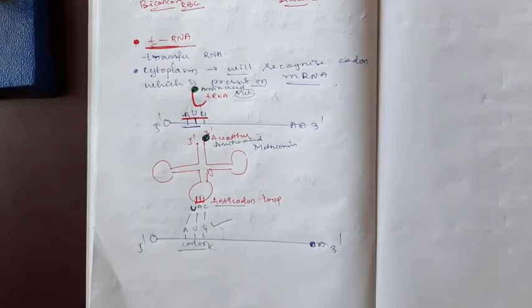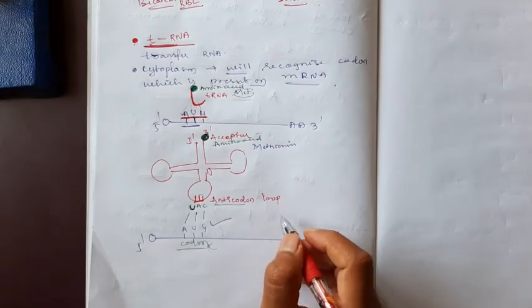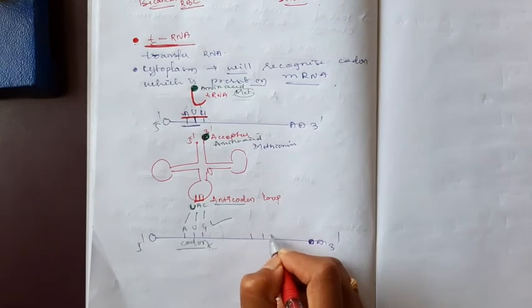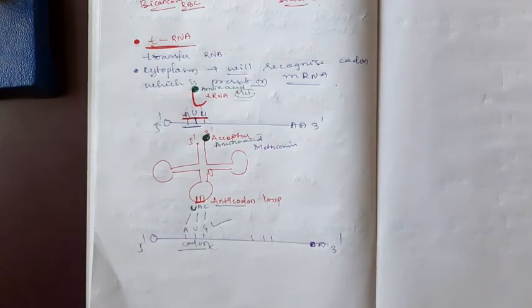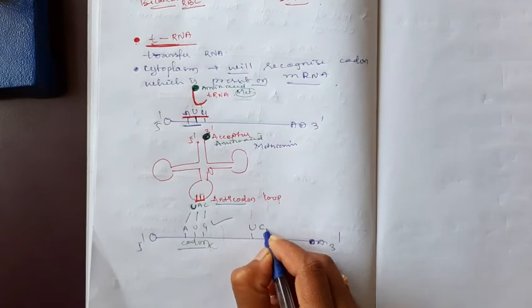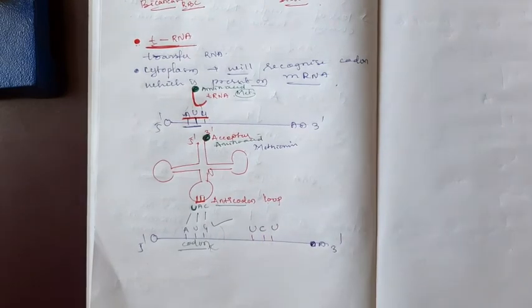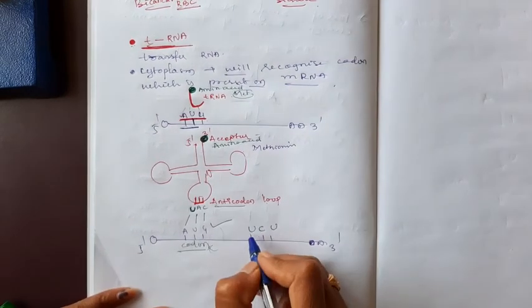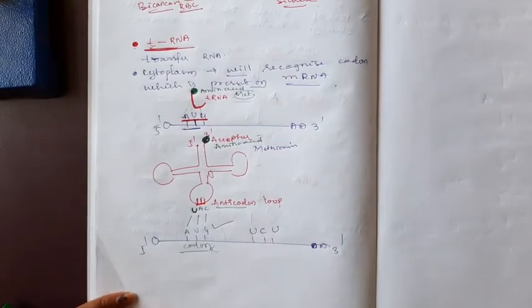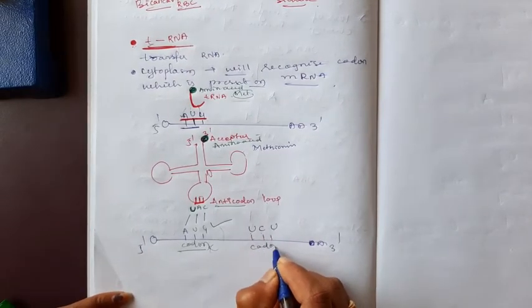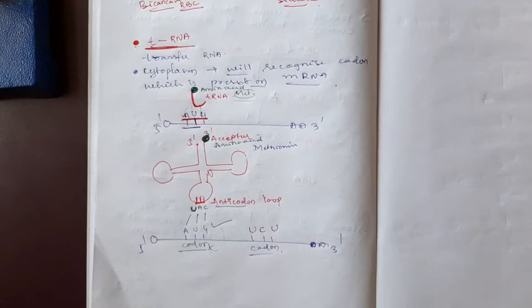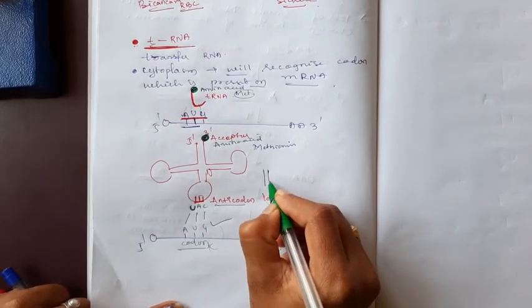Suppose the next codon is UCU. For example, if UCU is present, this is a codon, and it is recognized by the tRNA. I will change the tRNA color.